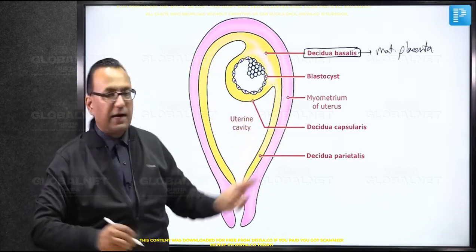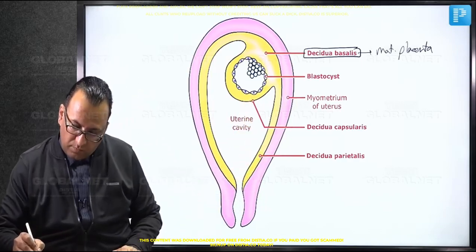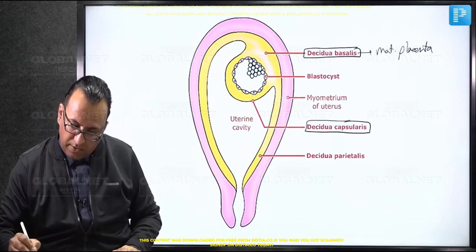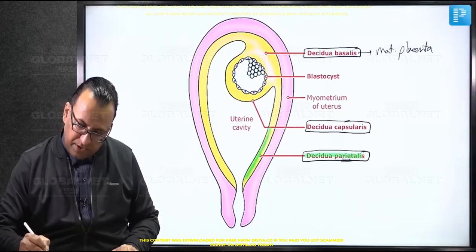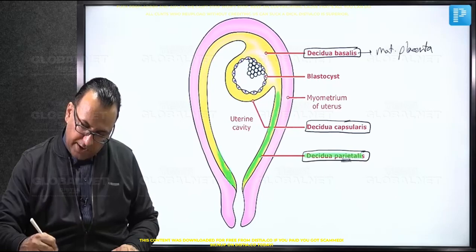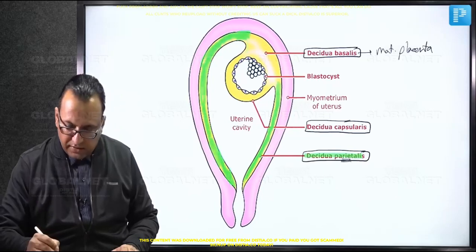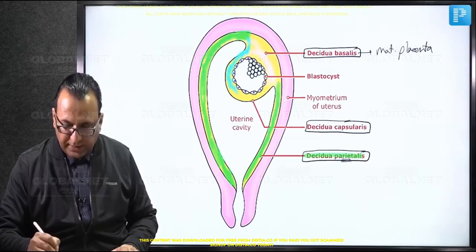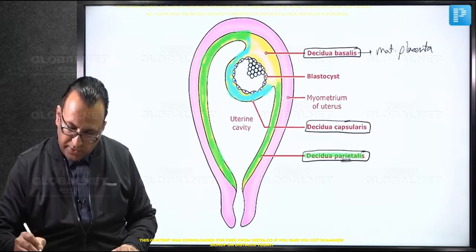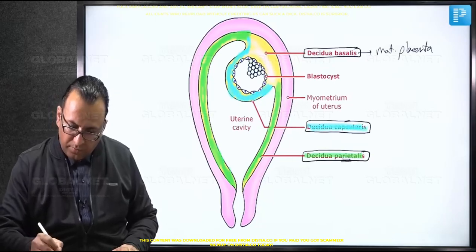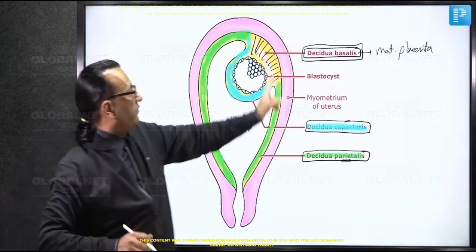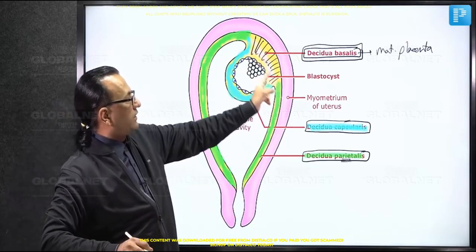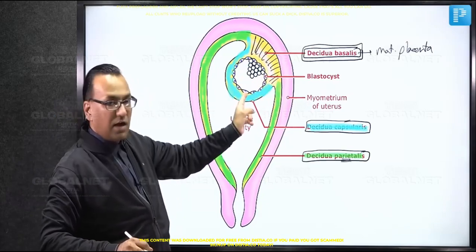capsule, that is called decidua capsularis, and there is one more decidua which is in the periphery, hence called the decidua parietalis. So this is the decidua parietalis which is in the periphery, not in proximity with the embryo. You can show it on the entire lining of the uterine cavity here, whereas the one which is covering the conceptus as a capsule is the capsularis. You can show it here. The one which is helping us in formation of the maternal placenta is actually here, the decidua basalis. So three types of decidua we have seen. This is the maternal placenta. Let us focus upon the fetal placenta as well in the next diagrams.